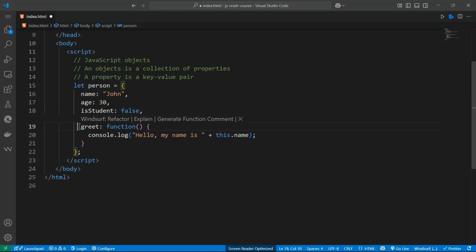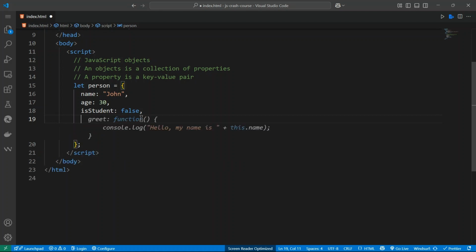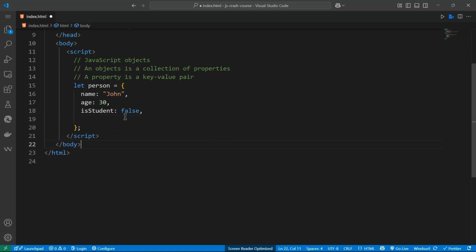But we don't want to talk about this, so we want to make it easier for us to understand. Now we see that a JavaScript object can hold many values.